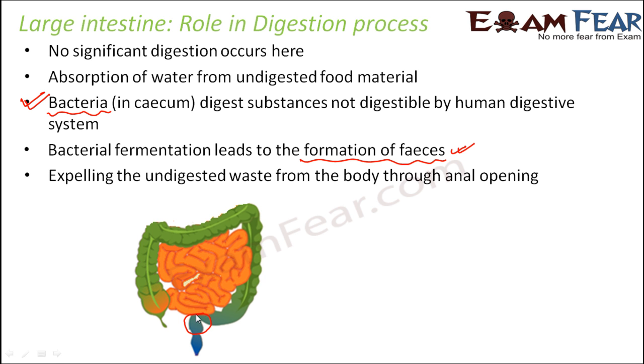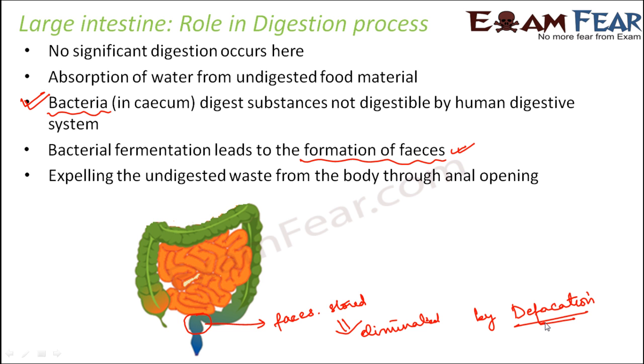So the rectum stores the feces and later it eliminates them by the process called defecation. So here in the rectum, feces are stored and later they are eliminated by a process called defecation, that is throwing out of feces from the body.